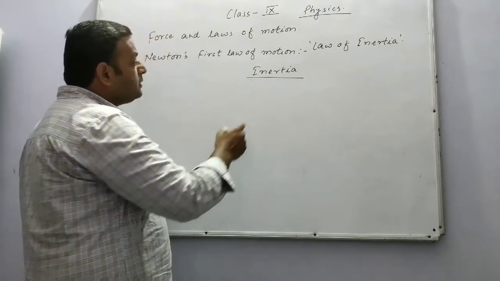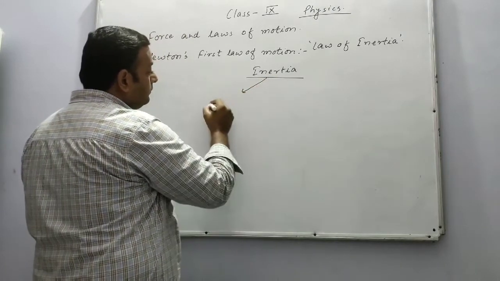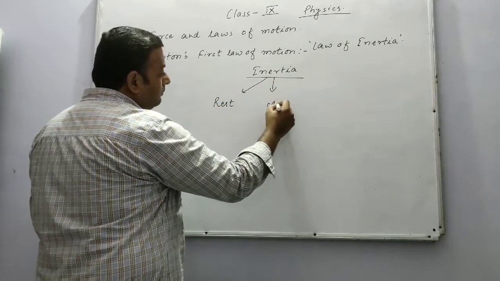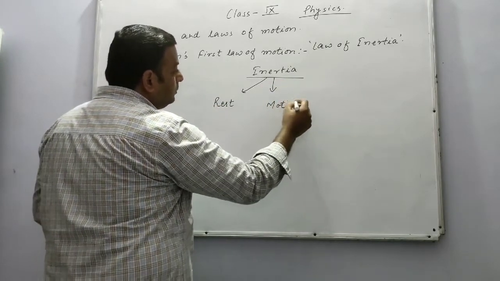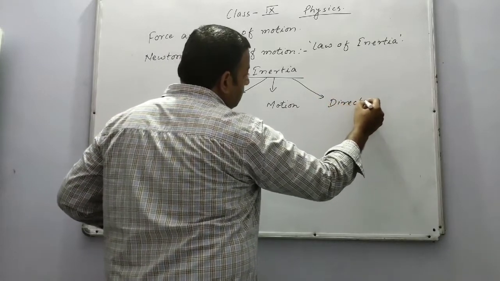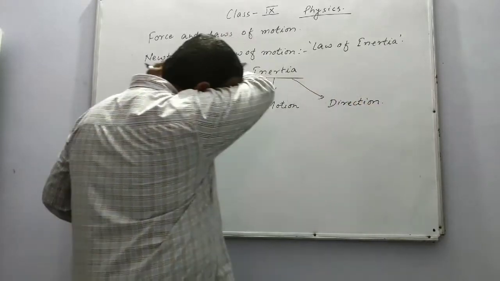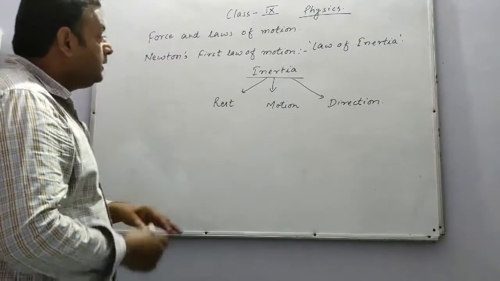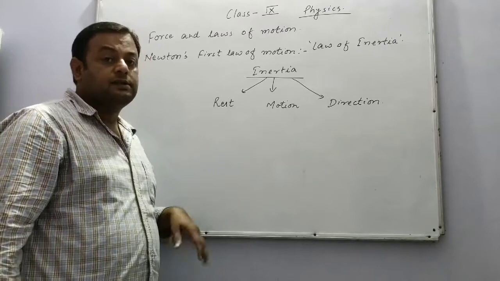Now inertia is of three types. Number one, inertia of rest. Number two, inertia of motion. And number three, inertia of direction. Now let us have an example of inertia of rest.